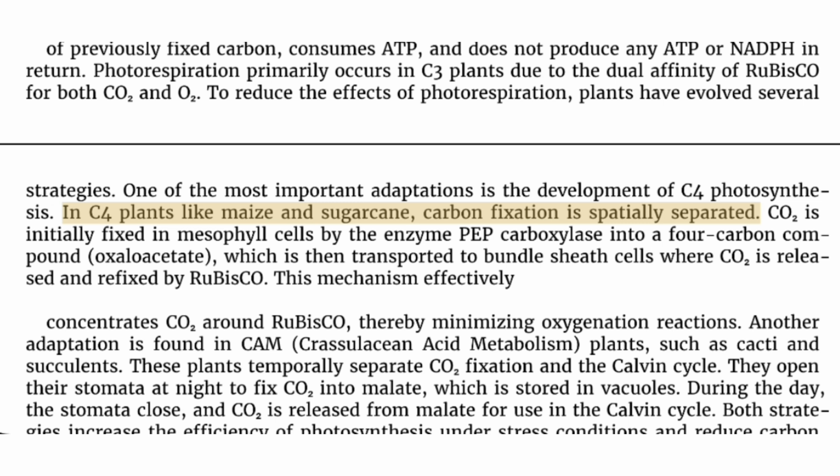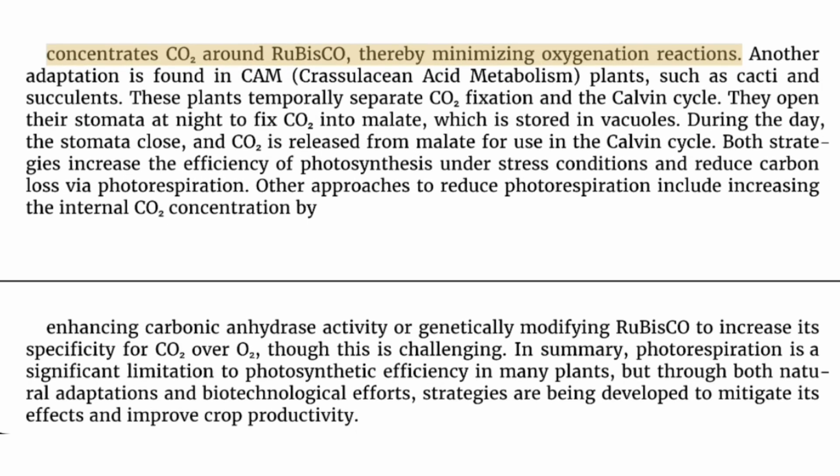In C4 plants like maize and sugarcane, carbon fixation is spatially separated. CO2 is initially fixed in mesophyll cells by the enzyme PEP carboxylase into a 4-carbon compound, oxaloacetate, which is then transported to bundle sheath cells where CO2 is released and refixed by rubisco. This mechanism effectively concentrates CO2 around rubisco, thereby minimizing oxygenation reactions.